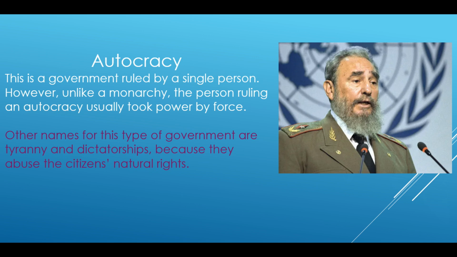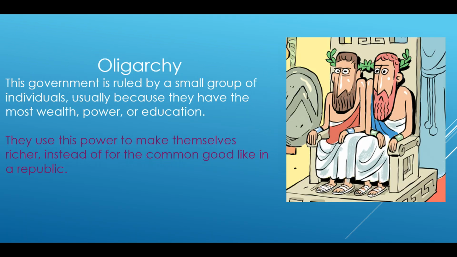Autocracy. This is a government ruled by a single person. However, unlike a monarchy, the person ruling an autocracy usually took power by force. Other names for this type of government are tyranny and dictatorships, because they abuse the citizens' natural rights.